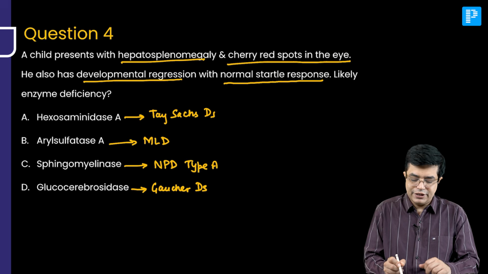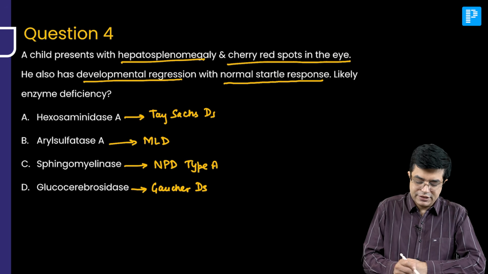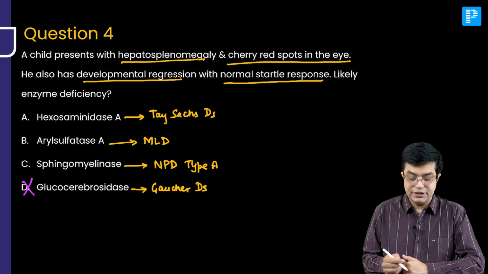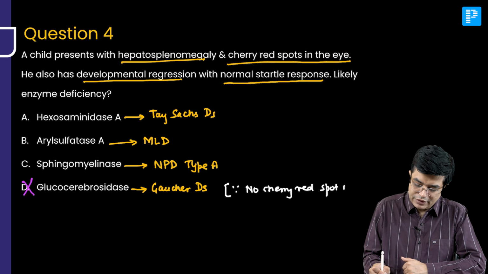Now you try to see where it is fitting. First of all, can it be Gaucher's disease? The answer is no, it cannot be Gaucher's disease. Why? Because there is no cherry red spot in Gaucher's disease. So this one is ruled out.